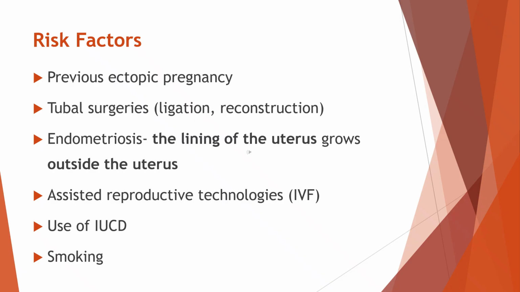Assisted reproductive techniques, like IVF, may also raise the chances. The use of an IUCD, especially if a pregnancy occurs while it is in place, is another risk. Smoking is also known to affect the function of the fallopian tubes, making ectopic pregnancy more likely.